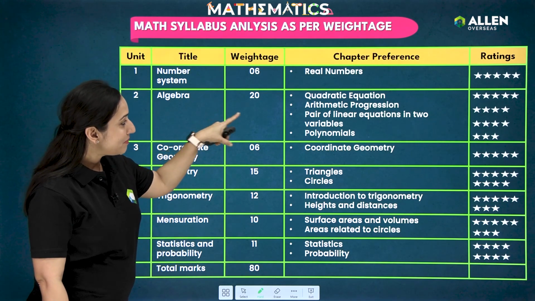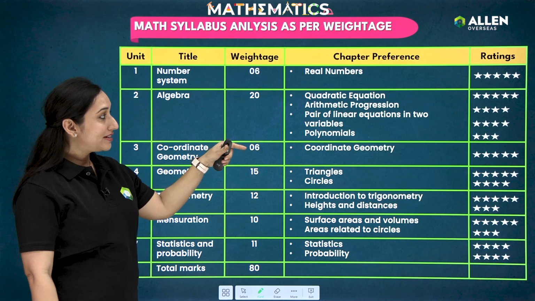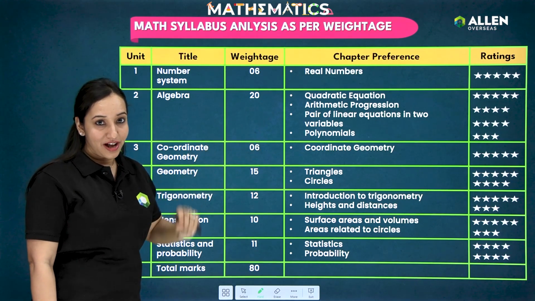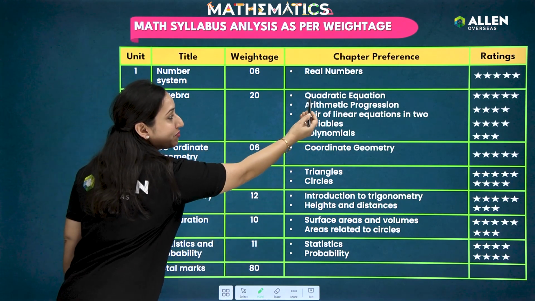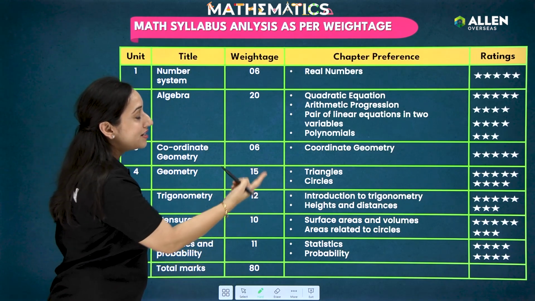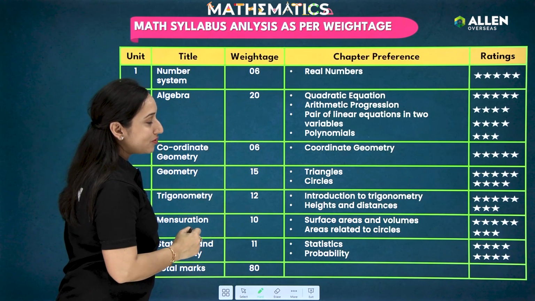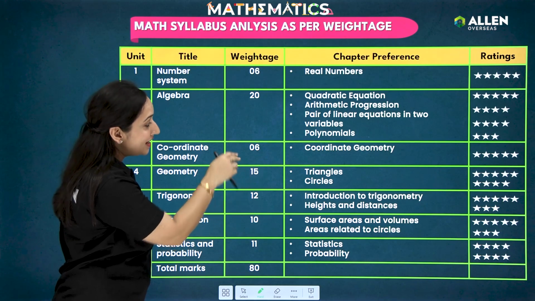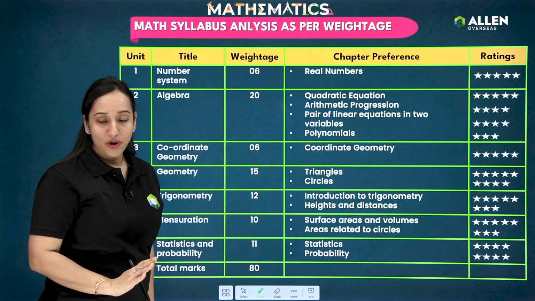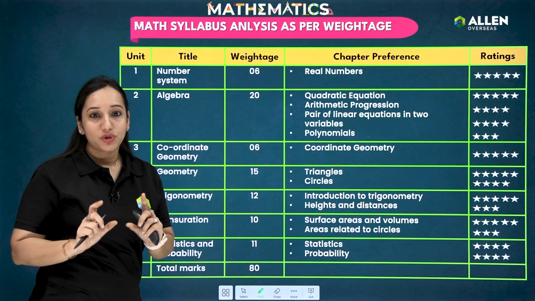Then 20 marks for algebra, students, out of which you can see that quadratic equations will have the highest weightage. So of course you can give preference to quadratic equations. After that, you can start the revision of arithmetic progression and then pair of linear equations, and after that at the end you can go with polynomials because it will have the least weightage.